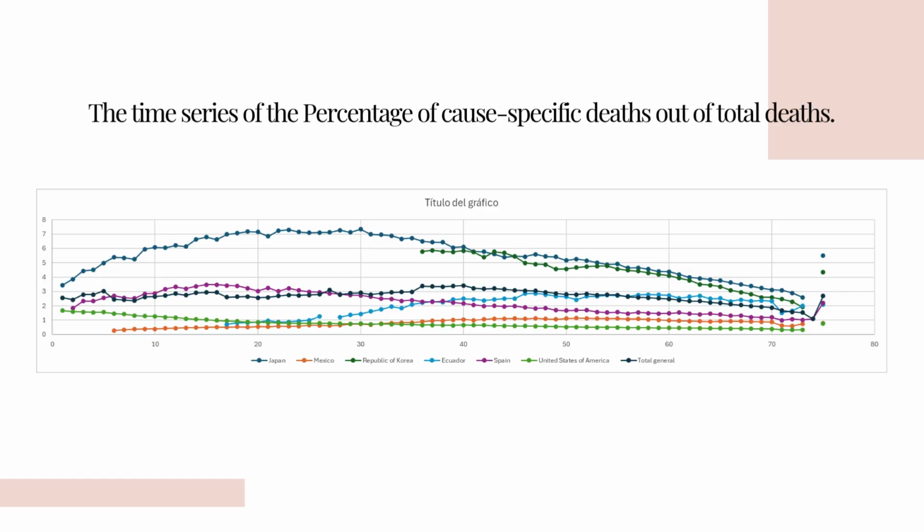Most countries show a clear downward trend, which suggests improvements in prevention, diagnostics, and treatment, especially Ecuador, which follows the same downward path as other countries, staying in the middle of the group. Not the highest, but not the lowest either.